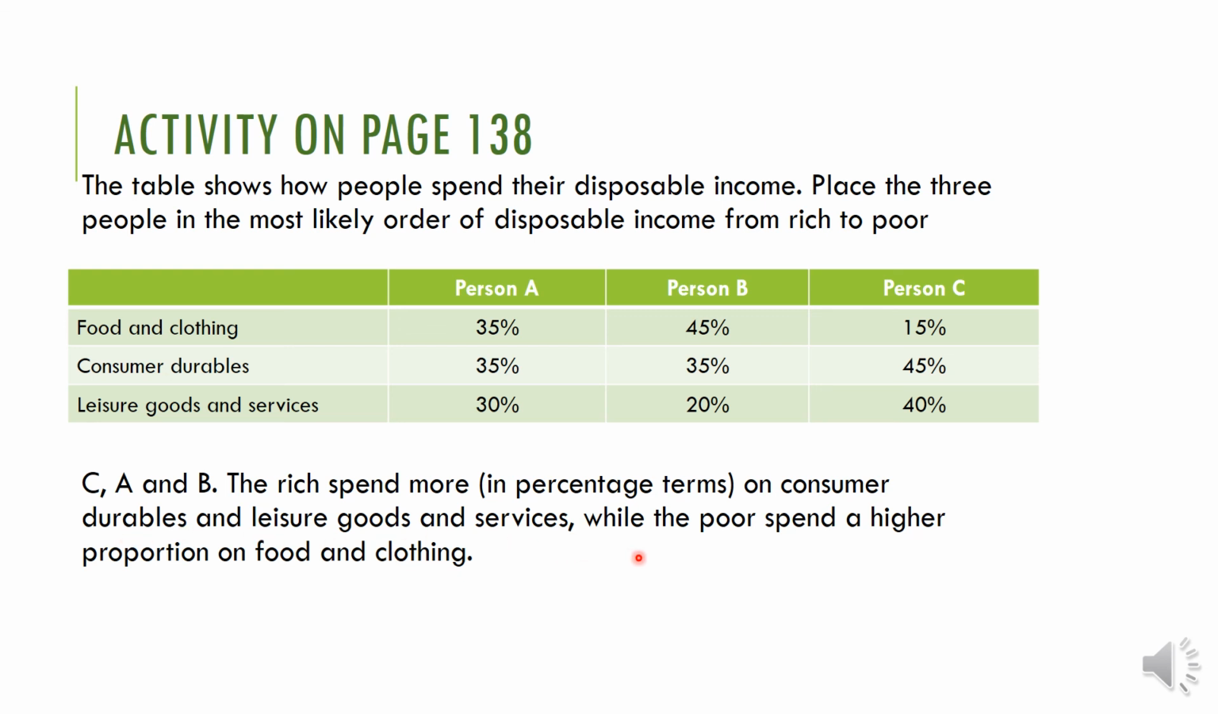The rich spend a higher percentage of funds on consumer durables and leisure goods and services, while the poor spend a higher proportion on food and clothing. Clear? You have to write it. This is for your answer book. You have to copy this table and question and write it.